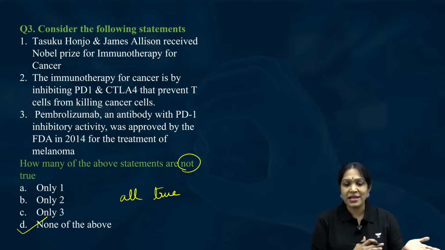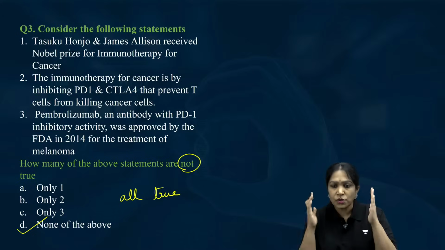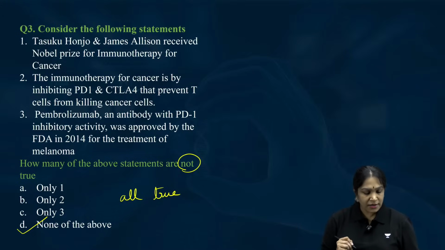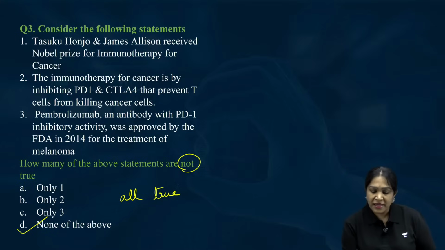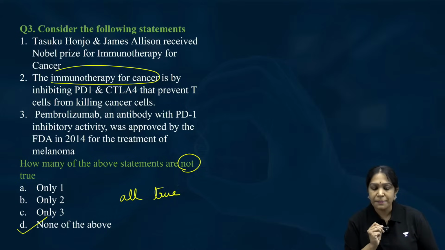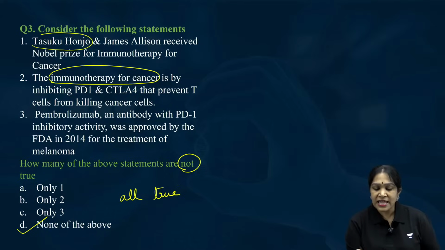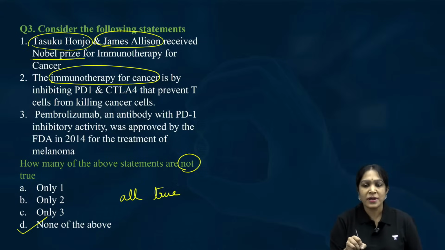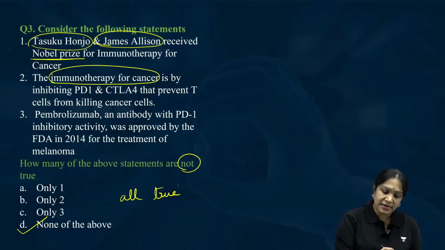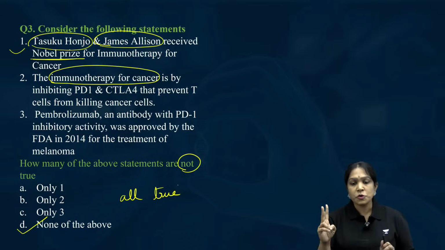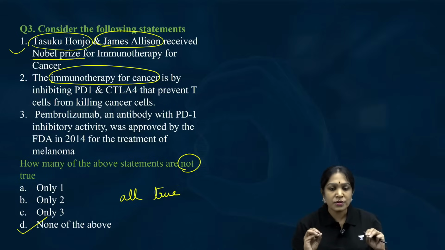This is not as simple as the first and second question. This is a little deeper, so complete focus here, please. First of all, this is something called immunotherapy for cancer. Tasuku Honjo and James Allison, they received the Nobel Prize for this immunotherapy for cancer. And it is a factual point. There is nothing to explain in this, and this is correct. Tasuku Honjo and James P. Allison, these two people got the Nobel Prize for this immunotherapy for cancer.